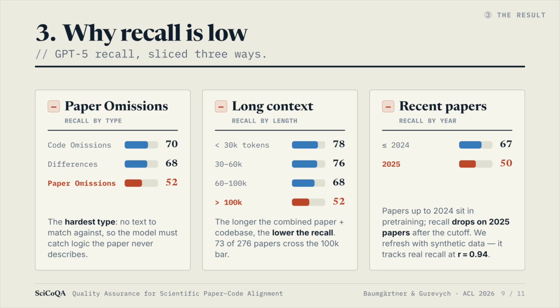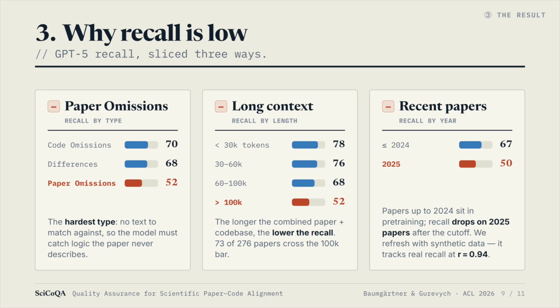Where does recall actually fail? Let me slice GPT-5's recall three ways. 1. The type of discrepancy. We have 3. Differences, where paper and code conflict; code omissions, where the code skips something the paper specifies; and paper omissions, where the code does something the paper never mentions. The paper acts as a specification, so the first two can be checked against it, but a paper omission has no textual anchor at all, which makes it the hardest. The model must recognize logic the paper is silent about.